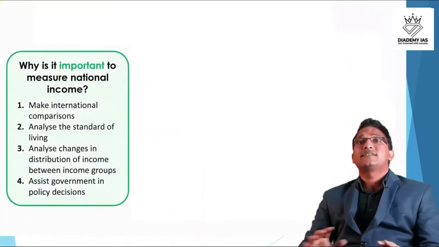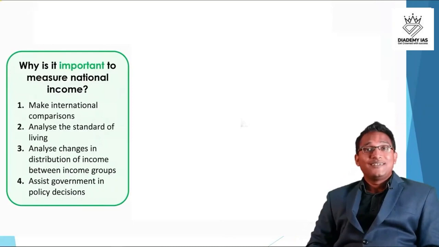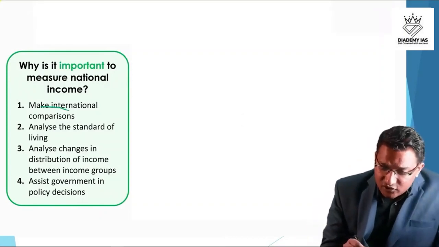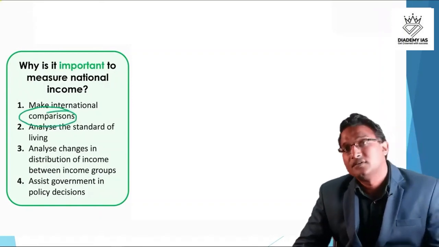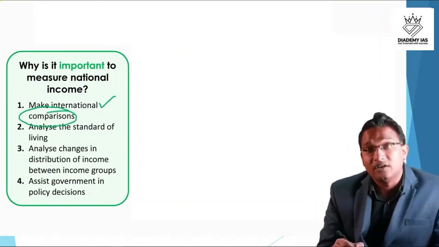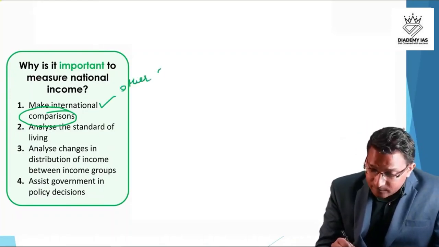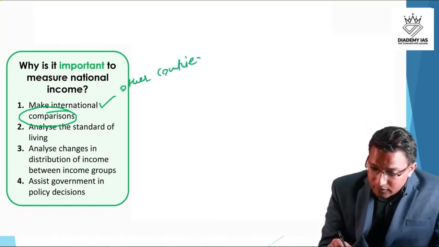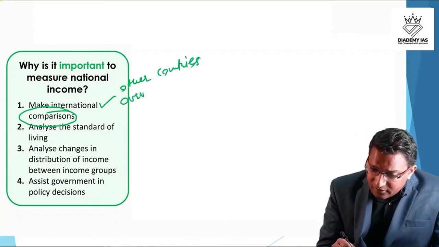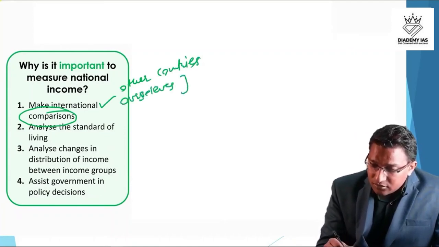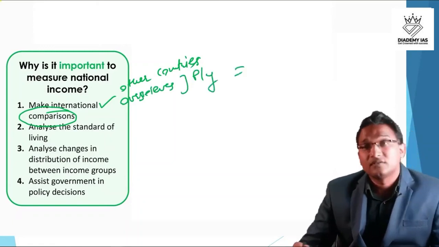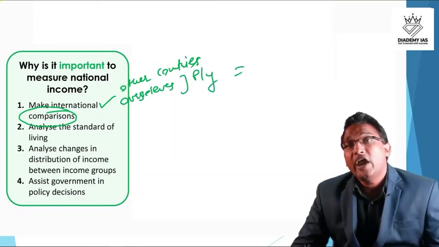Now the question arises, why do we calculate the national income, right? Why at all do we calculate it? First of all, for comparison purposes. We compare internationally with other countries, and we can compare with ourselves also in the previous year, so inter-period comparison is also done.